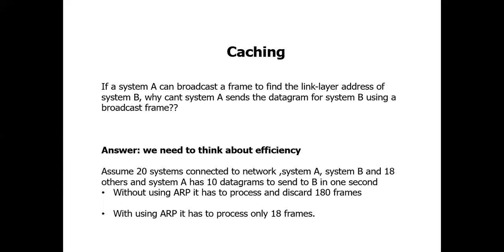Am I clear here? So without using ARP, it requires 180 frames. With using ARP, it requires 18 frames. So this concept, you call it caching.